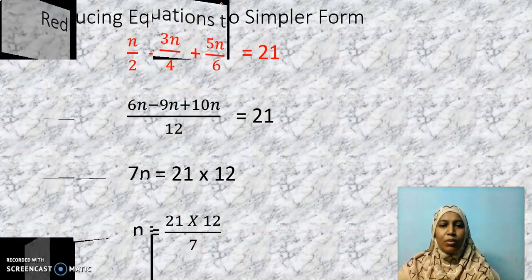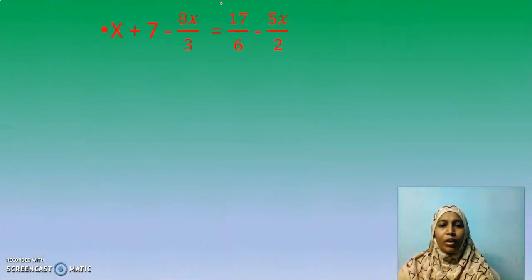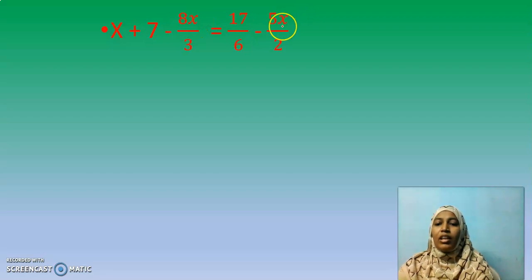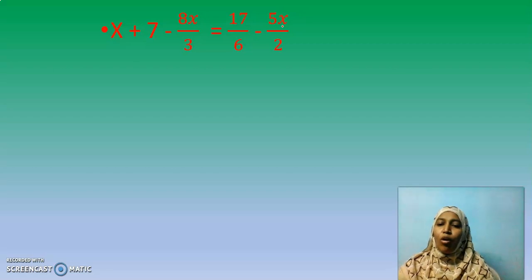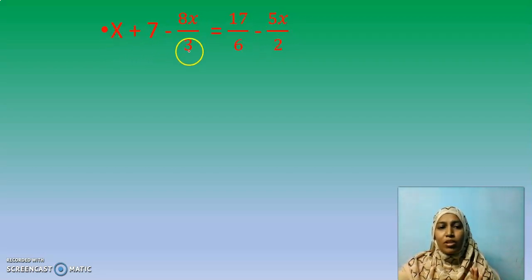Now the next equation is, here it is. We have variable x on both sides of the equation. See, we have x here in the left hand side as well as in the right hand side. Keep in mind, the only thing you have to do here is bring all the variables to the left hand side and all the numerals to the right hand side. Before bringing that, you should make the denominators same. What are the numbers in the denominators? Here I don't have any denominator, it means it is 1.